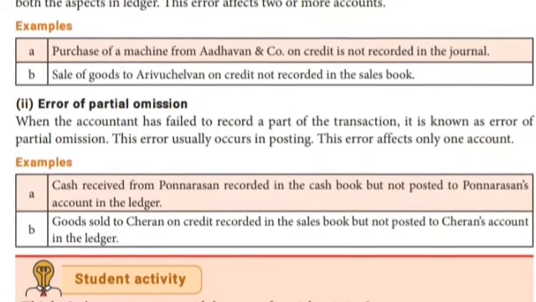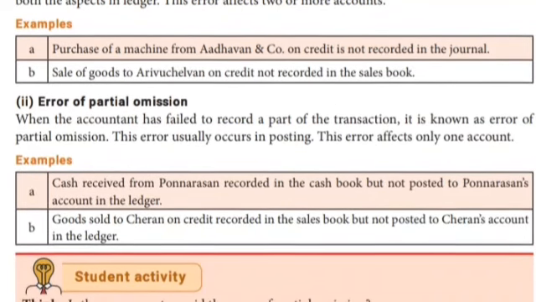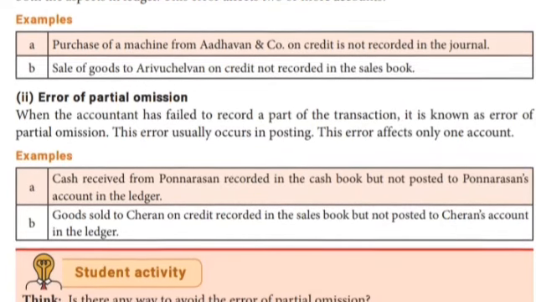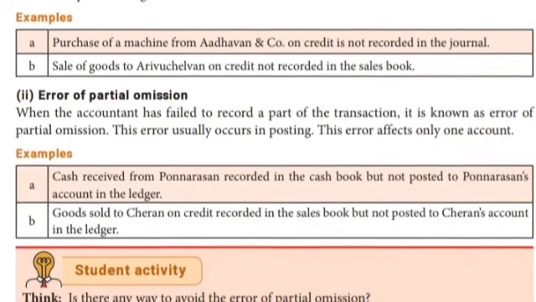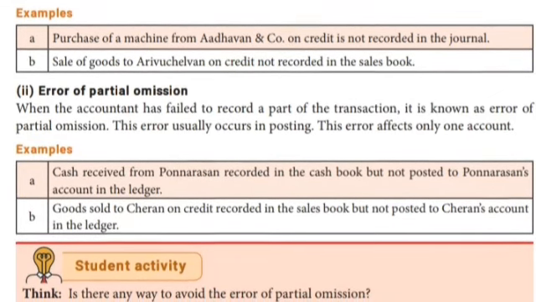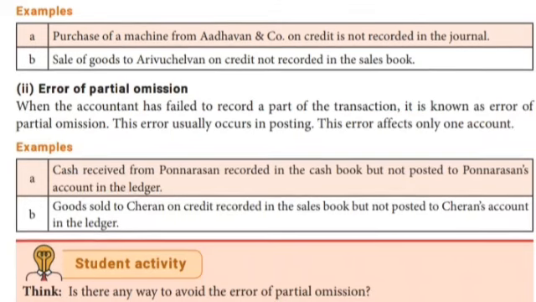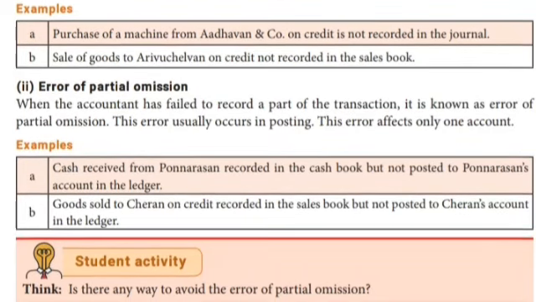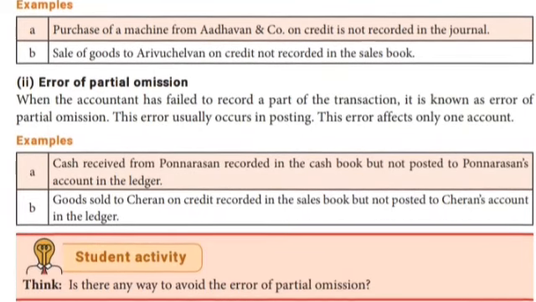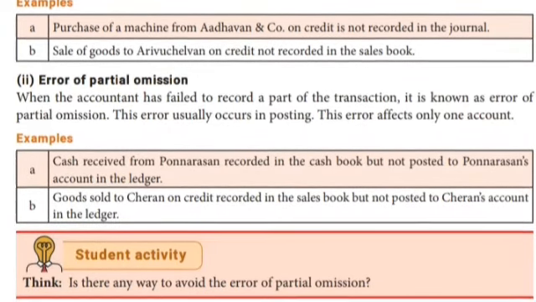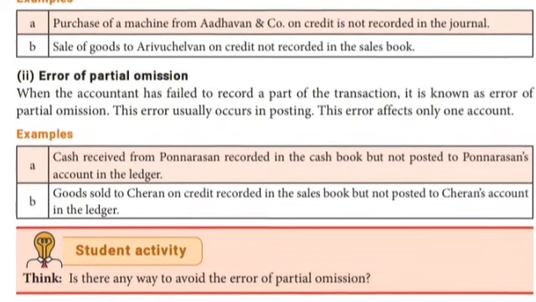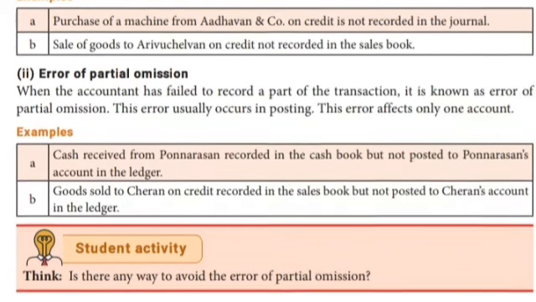Next one, error of partial omission. When the accountant has failed to record a part of the transaction, it is known as the error of partial omission. This error usually occurs in the posting. This error affects only one account. The partial omission has affected only one account. The accountant left out some part of the transaction in the ledger.